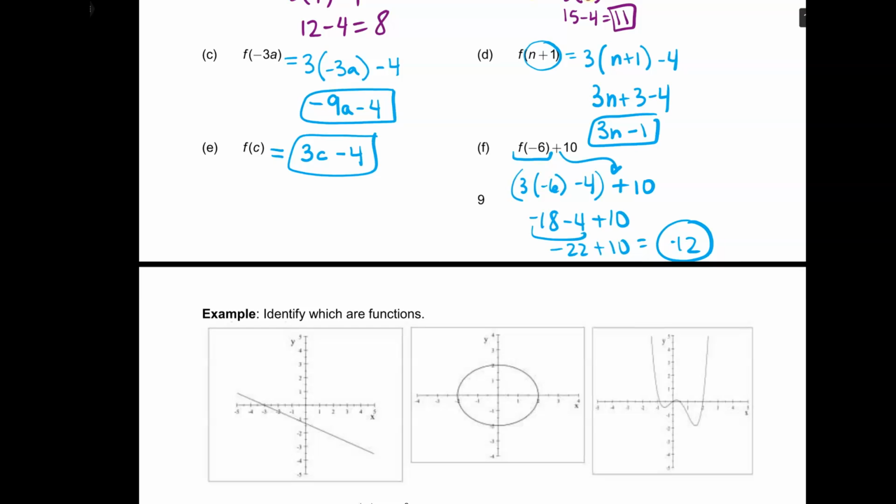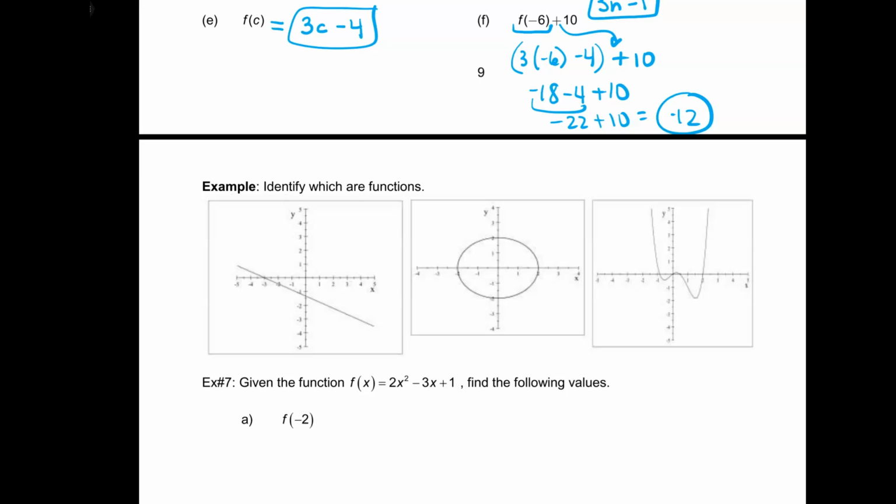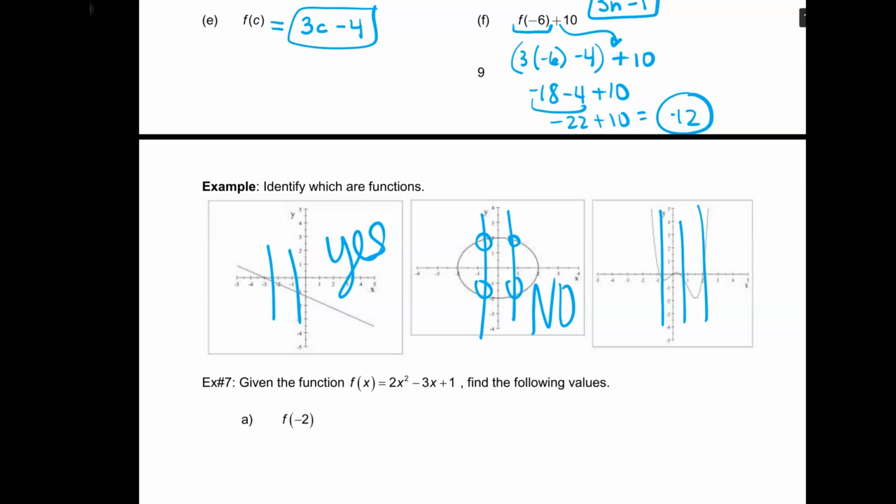Awesome. And then, this is just a little review. Identify which are functions. So now we can do rapid fire. Let's do Ashton, then Elizabeth, then Jesse. Ashton, how about this first one? Is it a function? Yeah. Elizabeth, what about the middle one? No, it touches more than once. Jesse, what about this one? Oh, yeah. It is. Woo! It is.